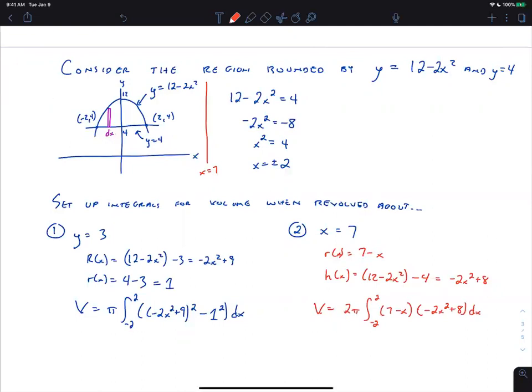Okay, any questions on that? Can you go over one more time how you got r of x on number 2? Sure. So r of x on number 2, when we're talking about the shell method, is the distance from the line you're revolving around to the rectangle itself. So we're looking for the distance from here to here.